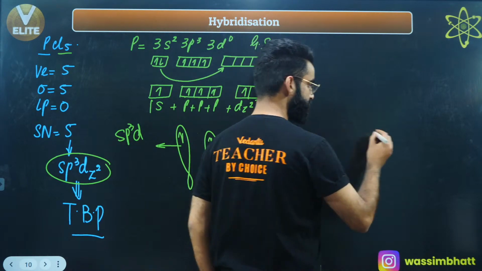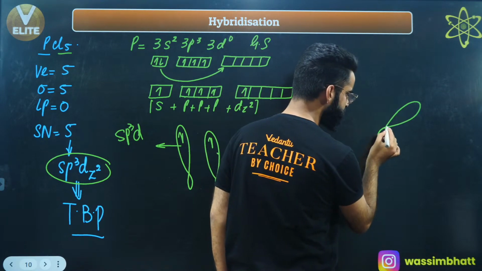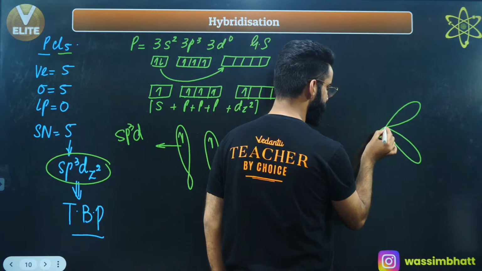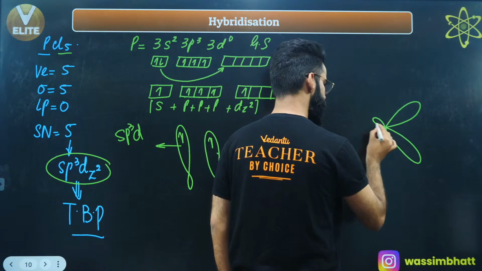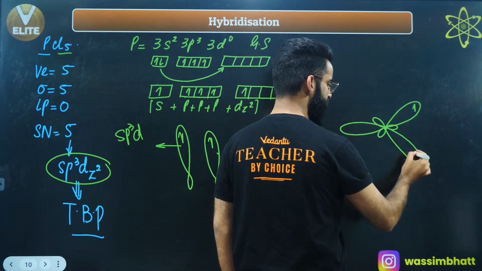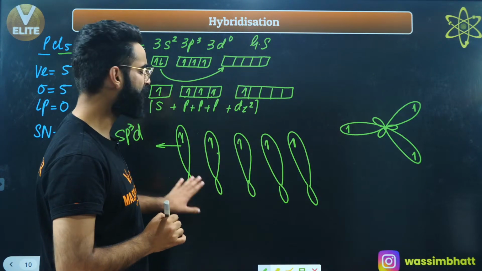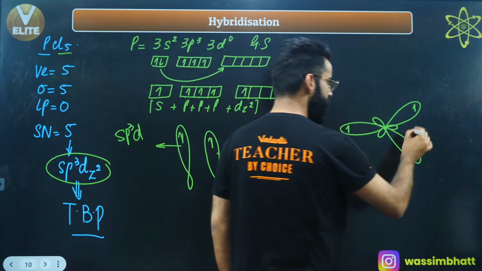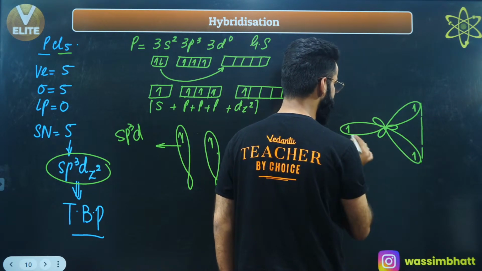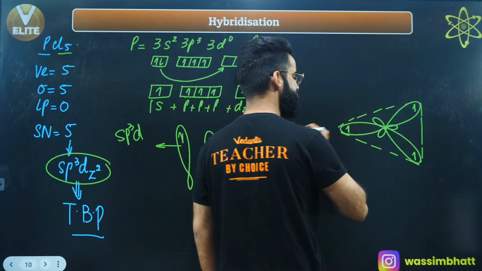See, this, for example, is one of the hybrid orbitals. This is one more hybrid orbital. So this is a hybrid orbital containing 1 electron, another hybrid orbital containing 1 electron, another containing 1 electron. So in total I have 5 hybrid orbitals. Out of 5, these 3 hybrid orbitals will be present in the same plane.